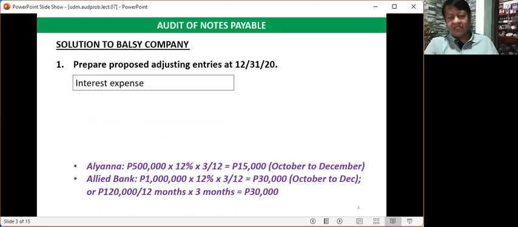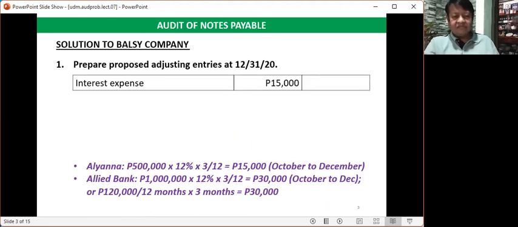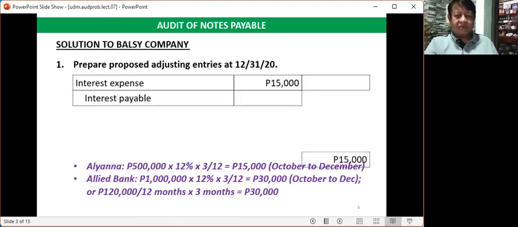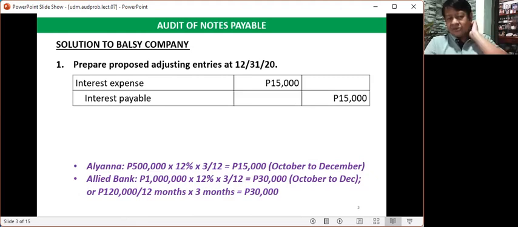So this is now the adjusting entry: debit interest expense, 15,000 pesos. This pertains to the indebtedness to Aliana. We will credit accrued interest payable of 15,000 pesos. We may also use the account title accrued interest payable. So this is the first promissory note mentioned in the problem.